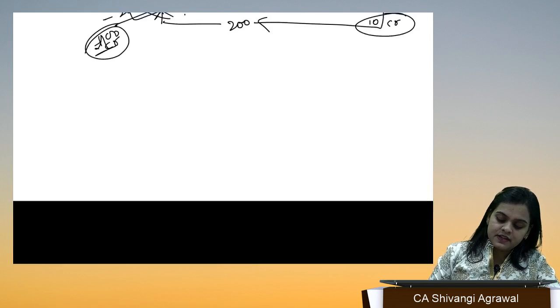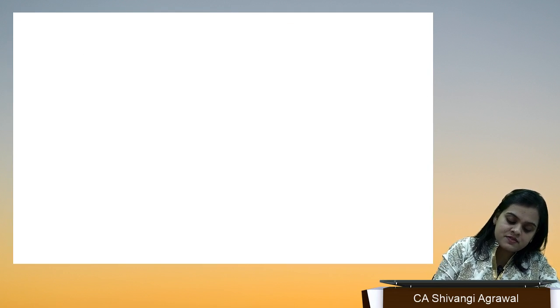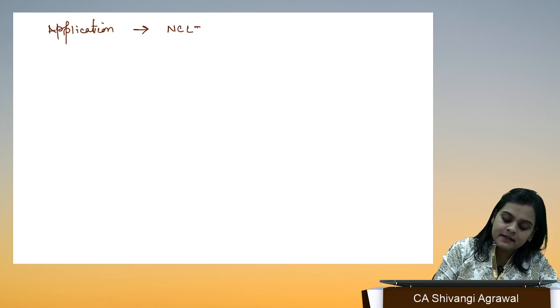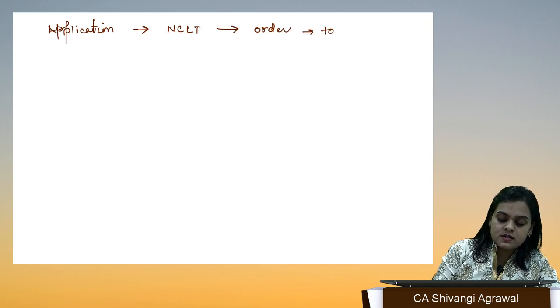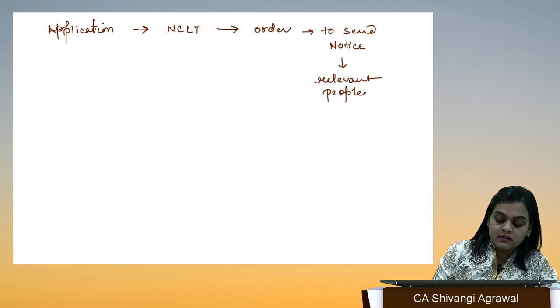So far, if I sum it up, what I've seen is, not notice, but I would say application is sent to NCLT. NCLT has given an order to send notice. Notice is sent to relevant members, creditors, whatever it is, relevant people, right?